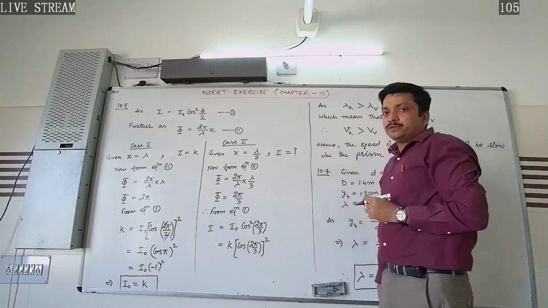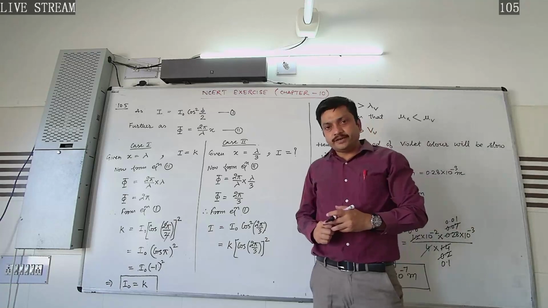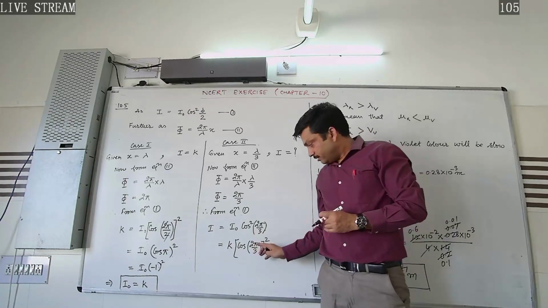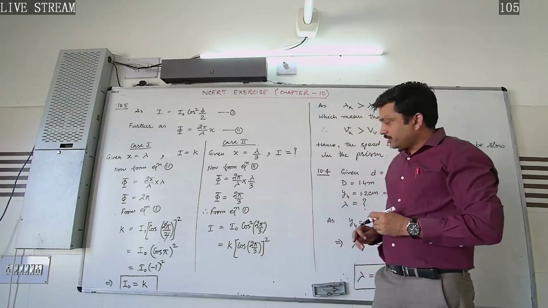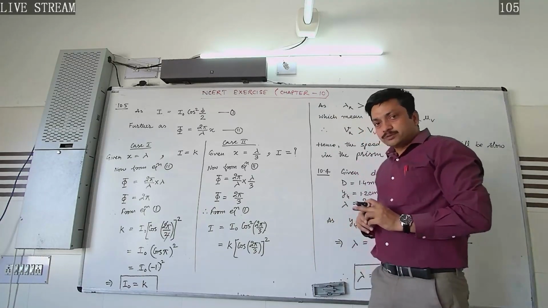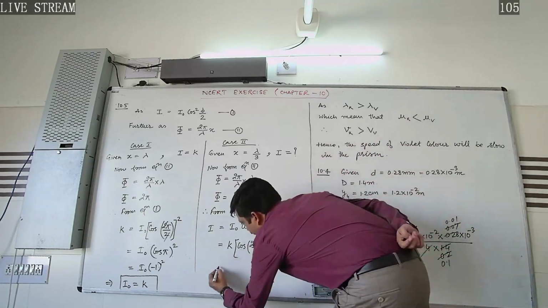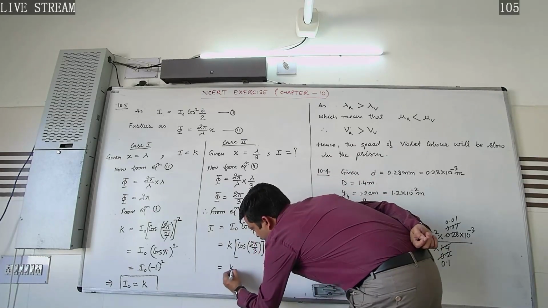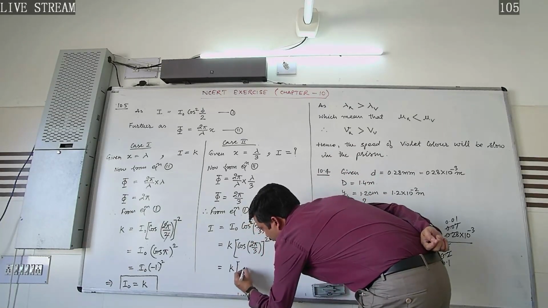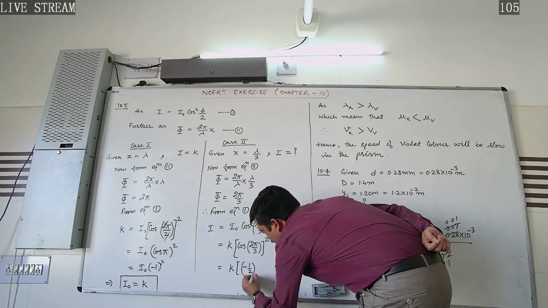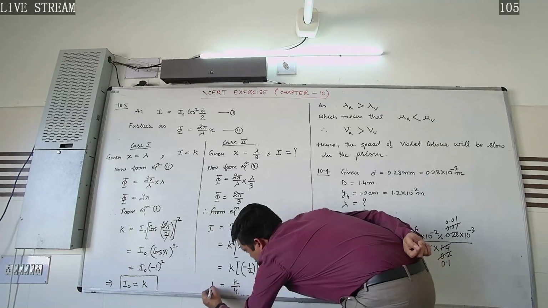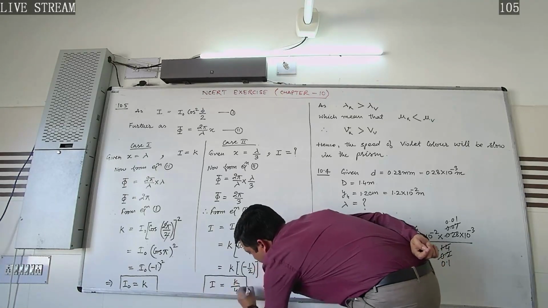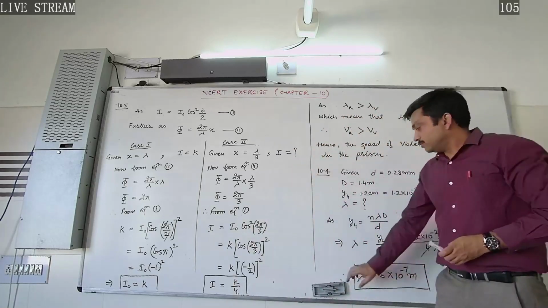Now cos 2 pi by 3 means cos of 120 degrees, because 180 multiplied by 2 divided by 3 will be equal to 120 degrees, and the value of cos 120 is minus 1 by 2. So here we can write that it equals k into minus 1 by 2 whole squared, which implies k by 4. So this will be the required answer. In this way we can solve this.